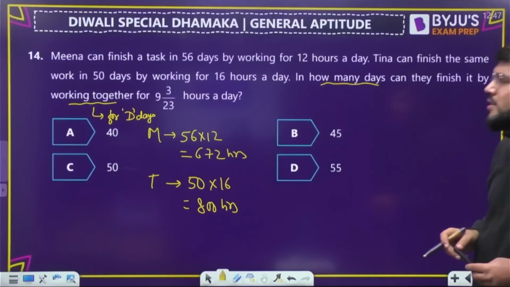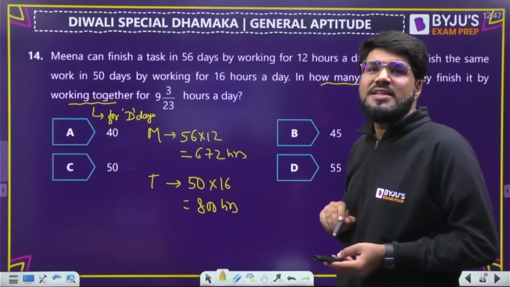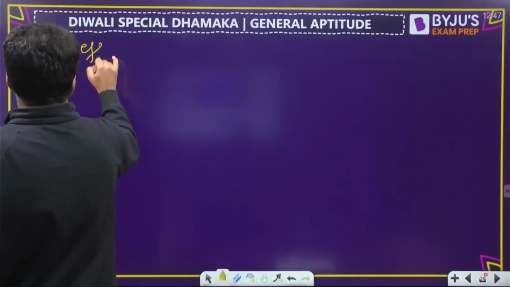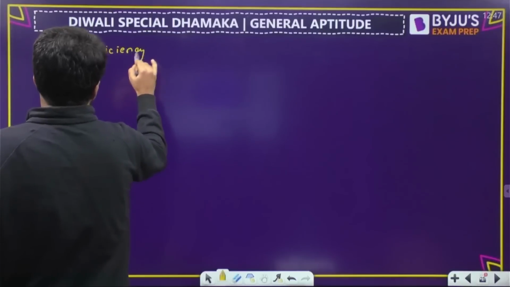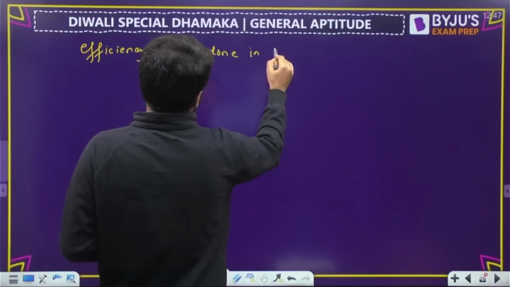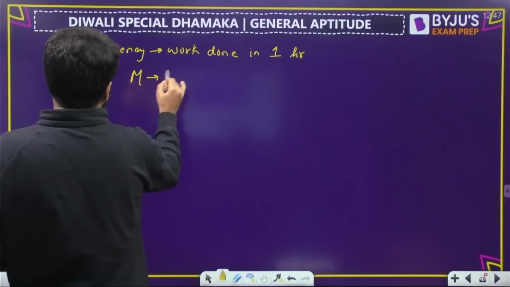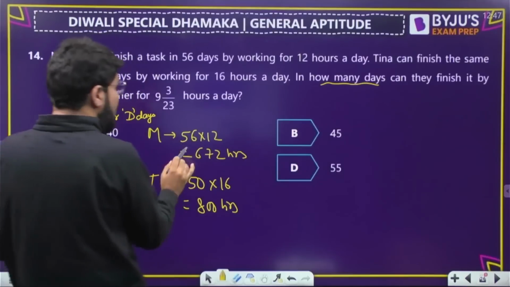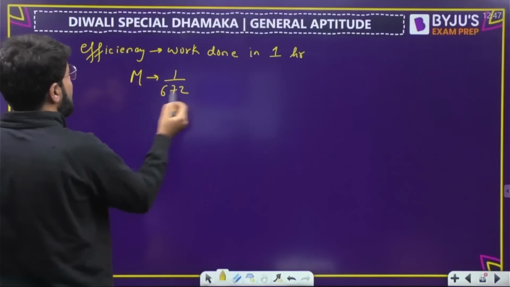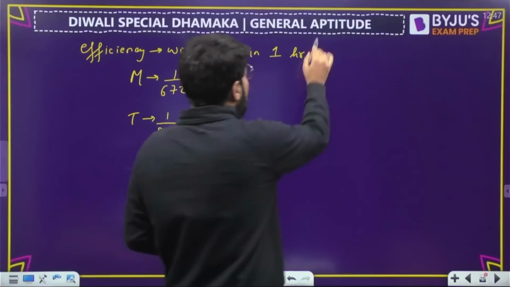Now how to solve this? Meena completes the total work in 672 hours. So what is the efficiency of Meena? Here efficiency would mean work done in 1 unit of time, and the unit of time I'm taking as hour. So in 1 hour, the efficiency of Meena is 1 upon 672, because the total work is 672 hours. Tina's efficiency is 1 upon 800. Now they work together.